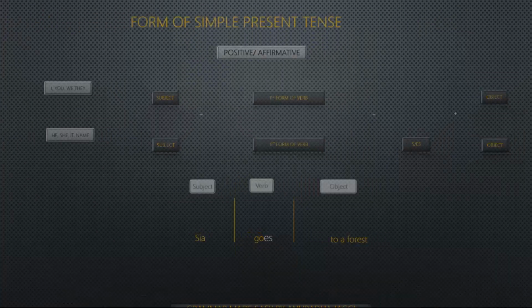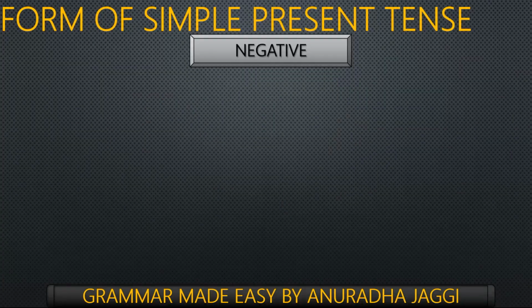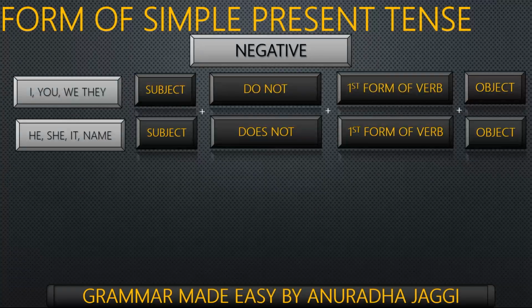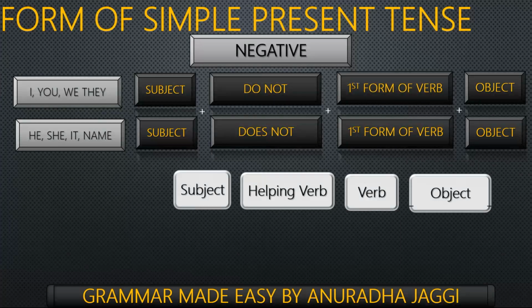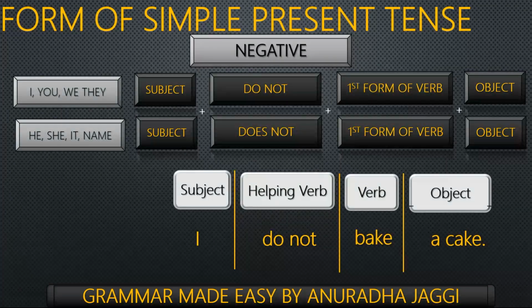Now let's come to negative sentences. Here in this sentence, I bake a cake. If I convert it into negative, we will use do or does with it. Now, do will be used with I, you, we, they, and does will be used with third person singular, that is he, she, it, names. Now, the sentence framed in negative will become I do not bake a cake.